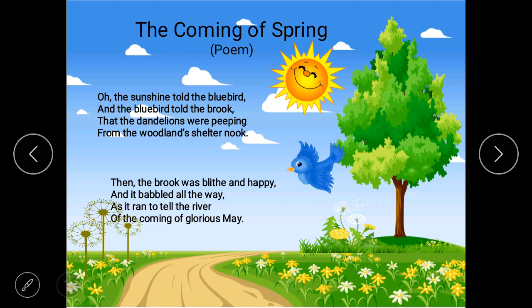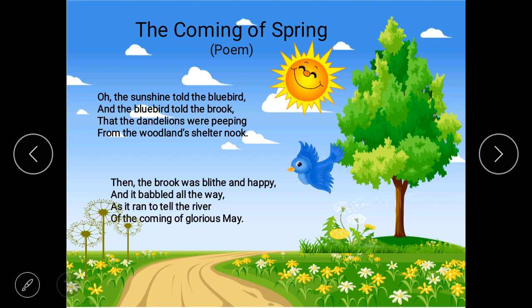Blithe means cheerful, it became very happy, and it started babbling. Babbling means to shout in joy. When someone gets very good news, they start shouting. So it babbled all the way, it started shouting all along its way.